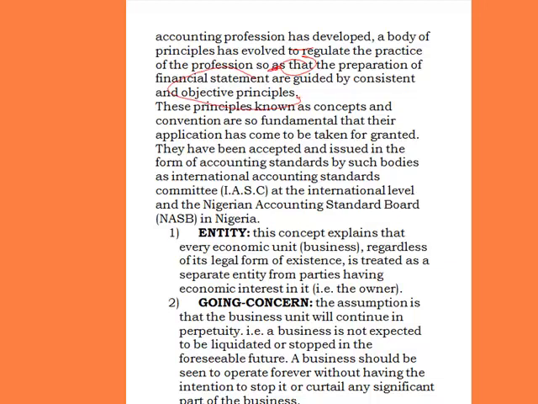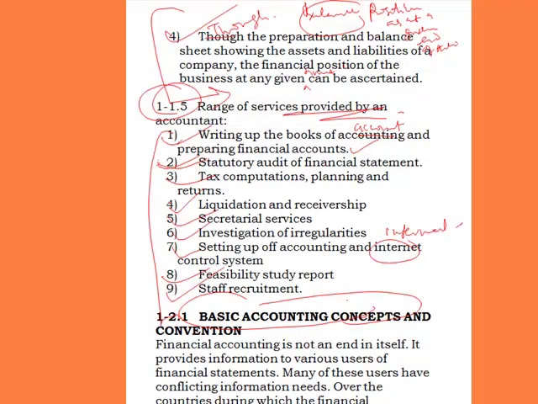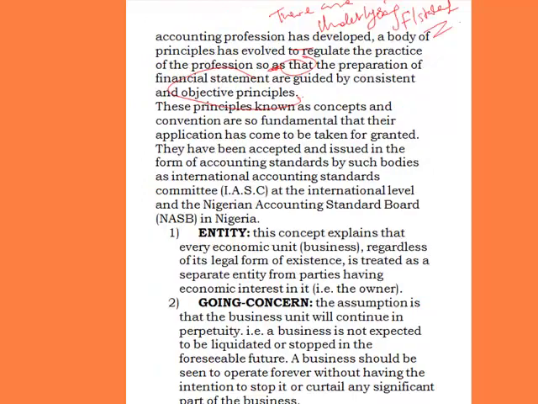Now, what we are saying is that there are some underlying principles that need to be followed, that will guide an accountant in the preparation of the financial statements, I mean the profit and loss account and the balance sheet. These principles need to be borne in mind when preparing the financial statements. These are what we call the concept and convention. So these are the rules and regulations or principles that guide the preparation of the financial statements of a business.